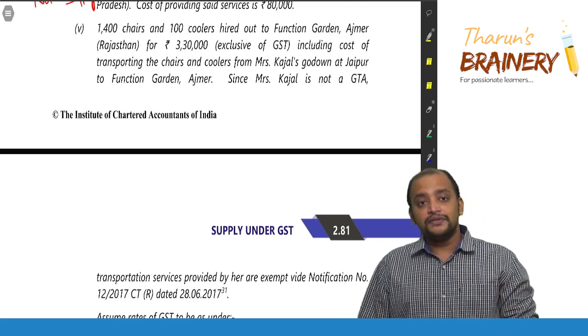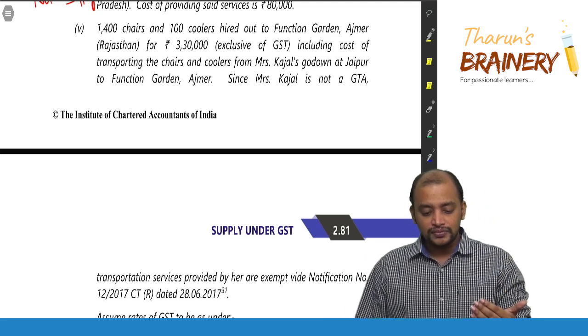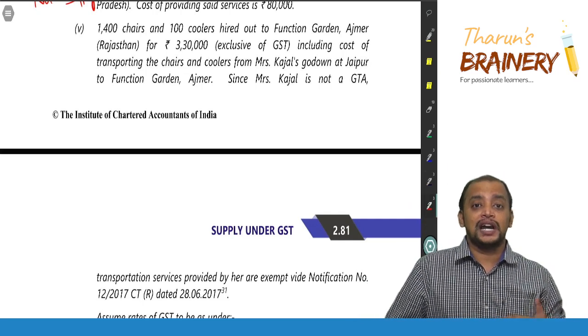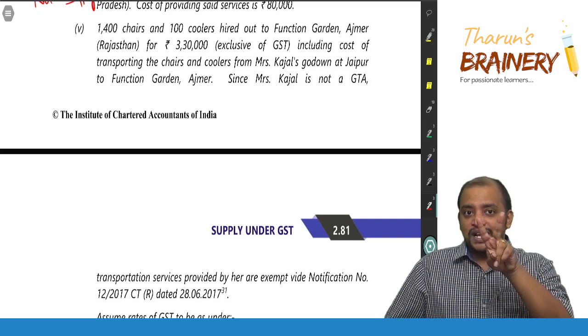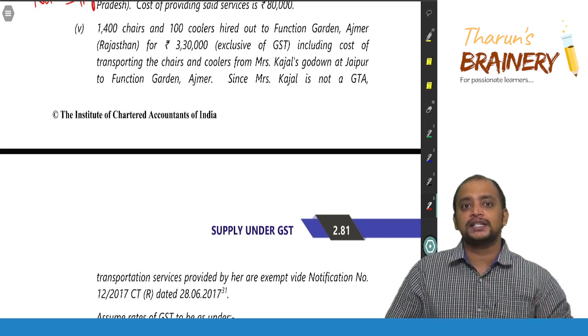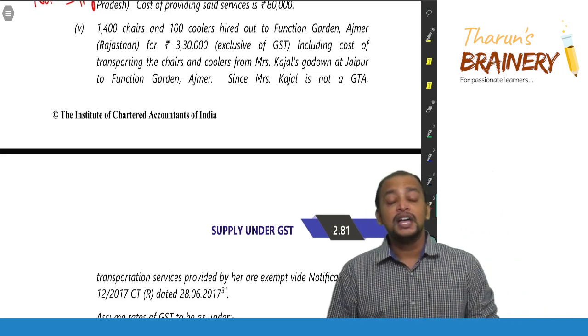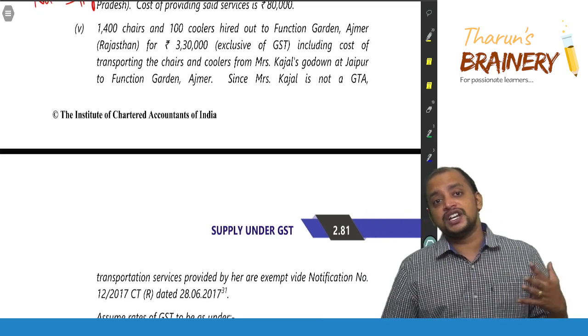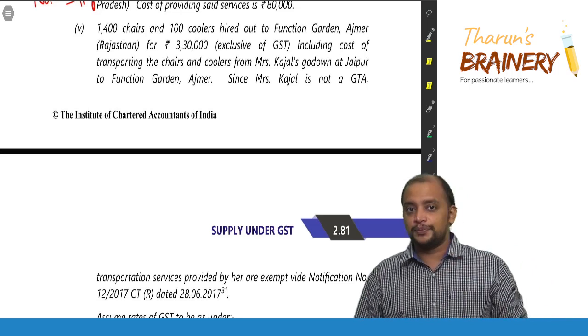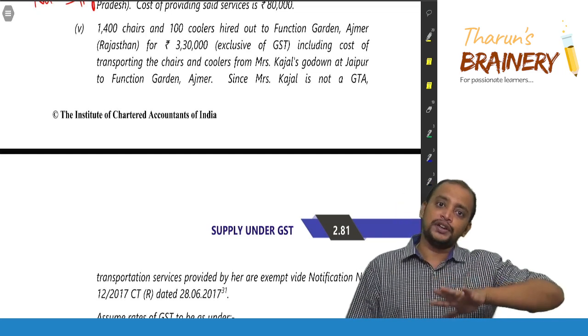So here we have hiring of chairs and coolers, and transportation. So two supplies are there, hiring of goods and transportation of goods. Two supplies are there, one taxable and one exempted. As per literal interpretation, it will not become a composite supply because not all are taxable. That's how we need to treat.